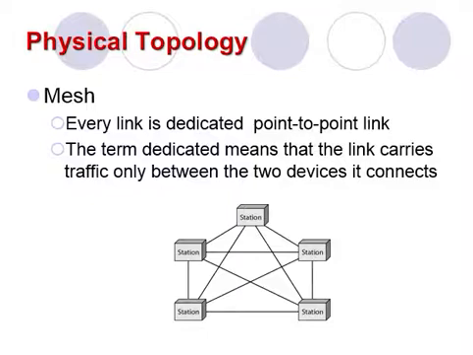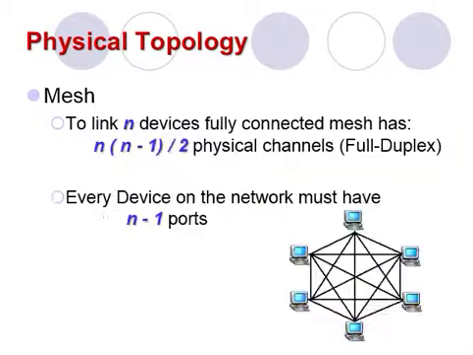To find the number of physical links in a fully connected mesh network with n nodes, we first consider that each node must be connected to every other node.